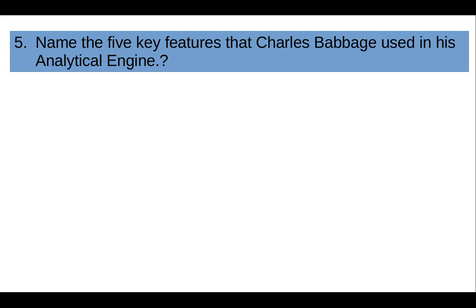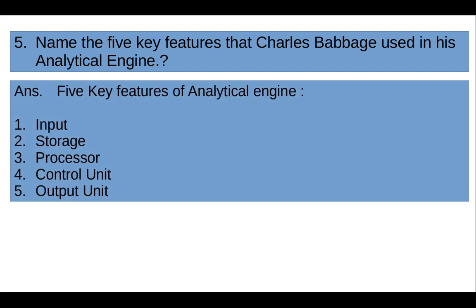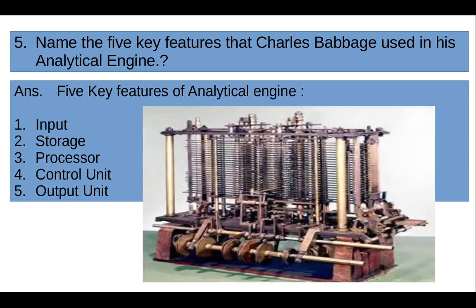The answer to this question: the 5 key features of the analytical engine are: number 1, input; number 2, storage; number 3, processor; number 4, control unit; and number 5, output unit. And it was the machine invented by Charles Babbage, and based on these 5 key features, this machine was known as the analytical engine.